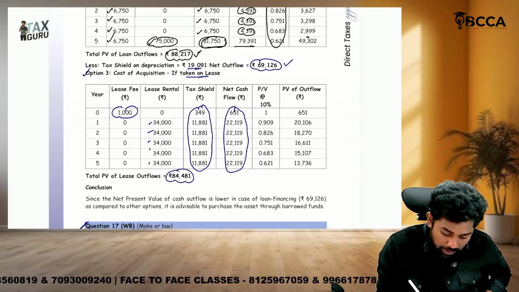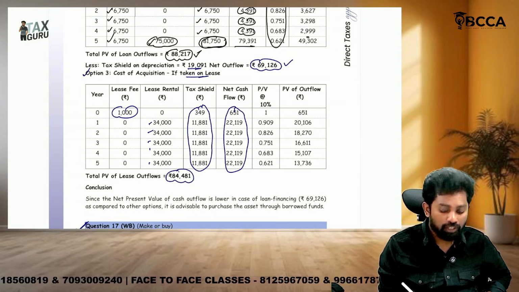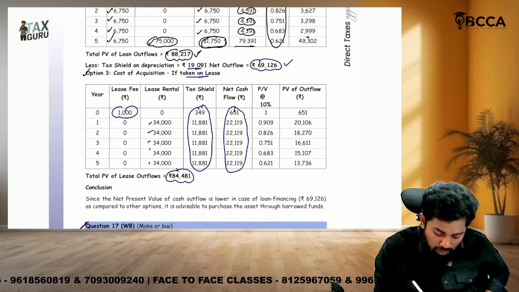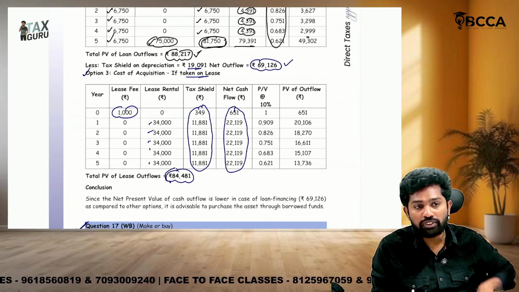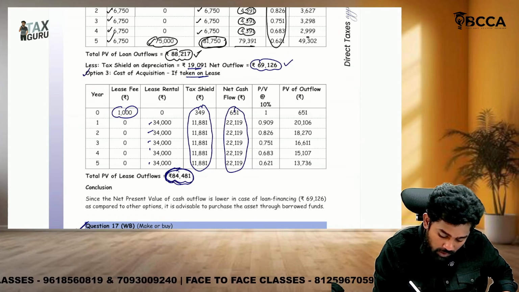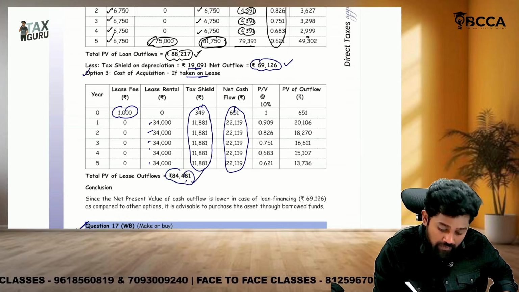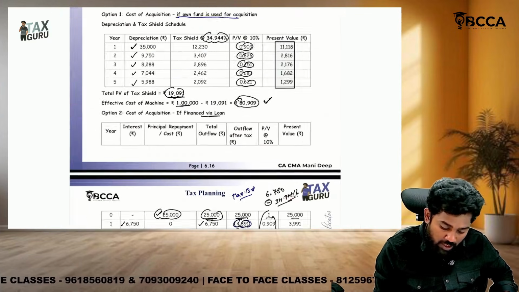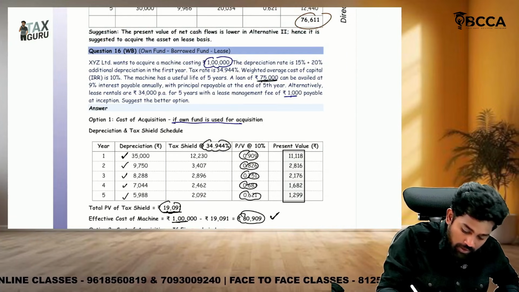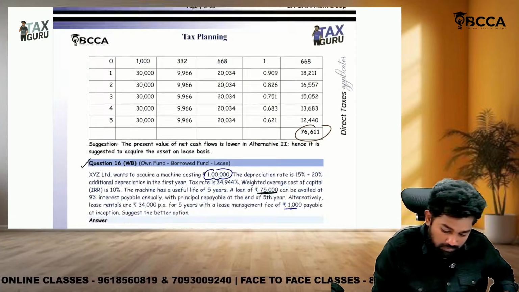Present values you discounted. So what is the total cash outflow? 84,481. So do we need to subtract depreciation? No. Why? This is the lease option. You are not the owner of the asset. You can't claim depreciation. So there is no tax saving on depreciation for you because you can't even claim depreciation. So in this, the present value of outflows is what? 84,481. So which option is better, sir? The second option, 69,126, is better. Okay, this is question number 16.